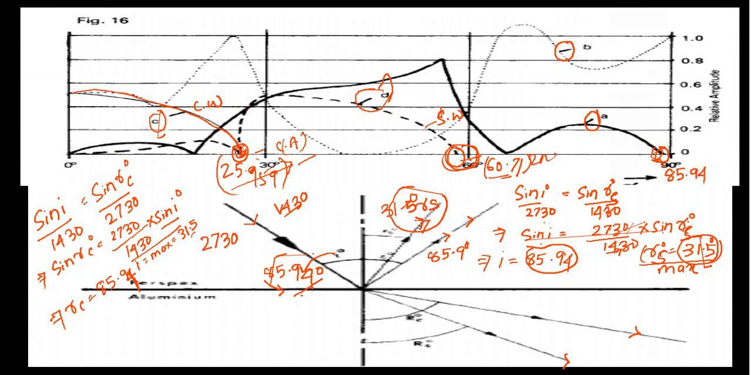This first critical angle will exist for this C curve, which is the incoming compressional wave, and this D is the refracted shear wave, for which the shear wave angle is nearly equal to 60. Similarly,